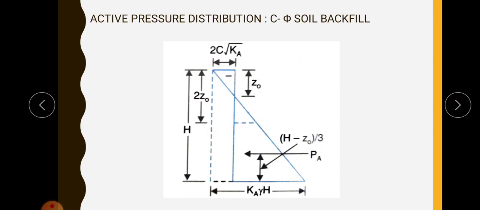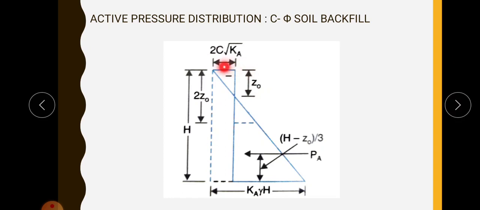This is the active earth pressure distribution for cohesive soil. As I have told in the previous figure, this is known as depth of tensile crack, and in the previous one I marked ZC. Here in this figure it is Z naught, both are same. So Z naught is the depth of critical tensile zone.